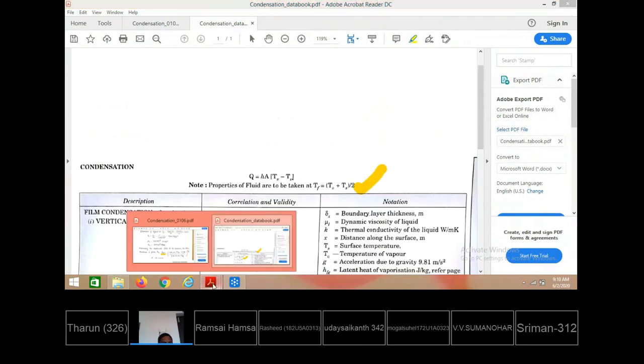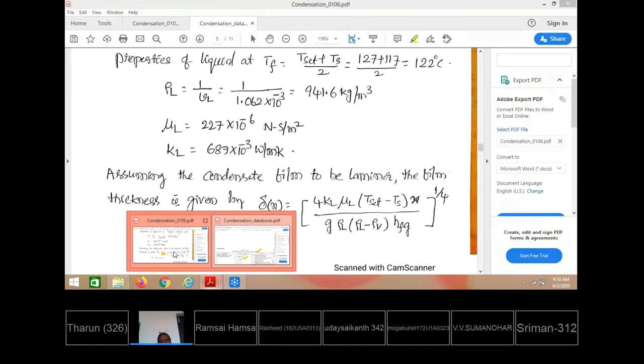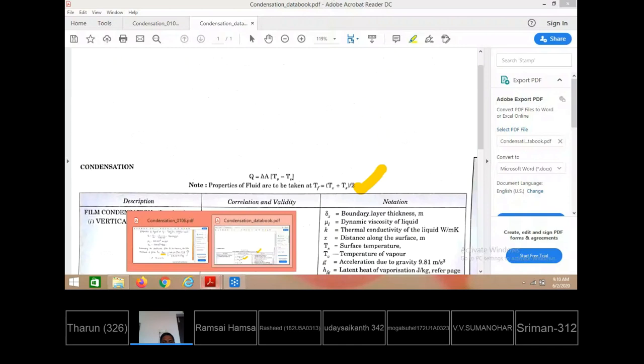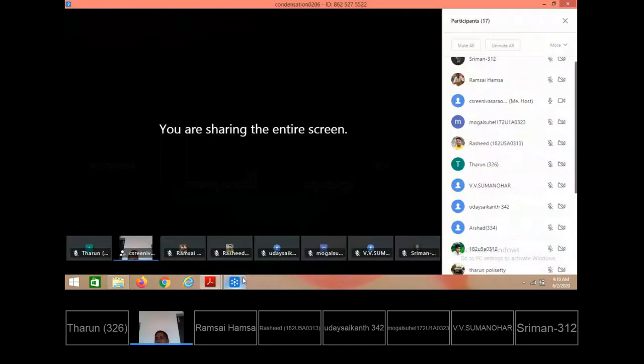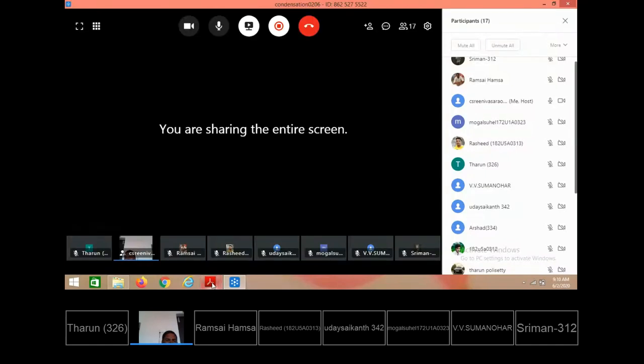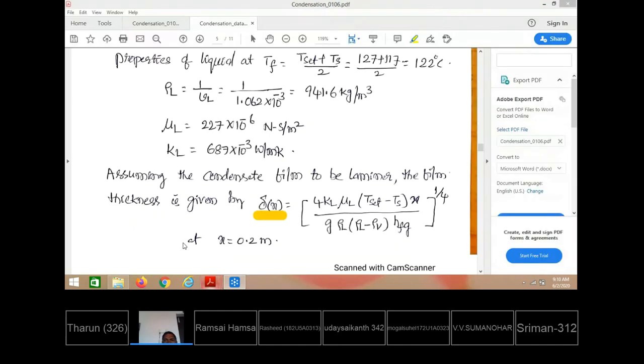All are available. You need not remember anything. That is what I am telling you. You should have the data book. I don't know how you people have realized, but you must take the data book while solving the problems. Otherwise, it is very difficult to solve them. Okay, so let us continue this problem.